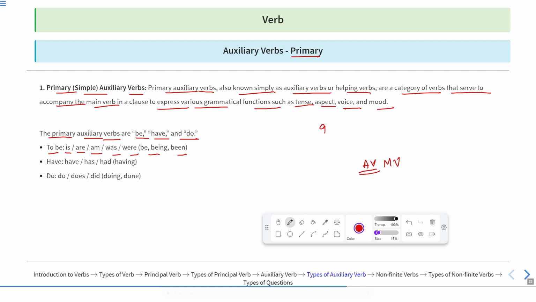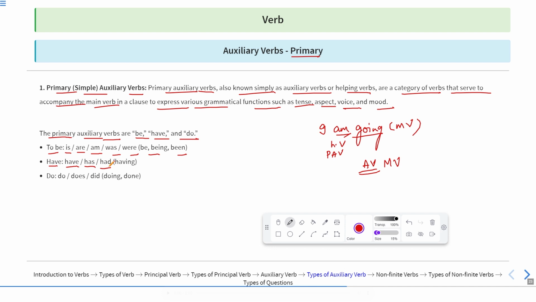So if I say "I am going," here in the sentence going is the main verb, whereas am is the helping verb, thus you can say that this is a primary auxiliary verb. Have, has, had. If I say "she has a car," "she has done his work." So she has done. Has is the helping verb and done is the main verb. So has is the primary auxiliary verb.